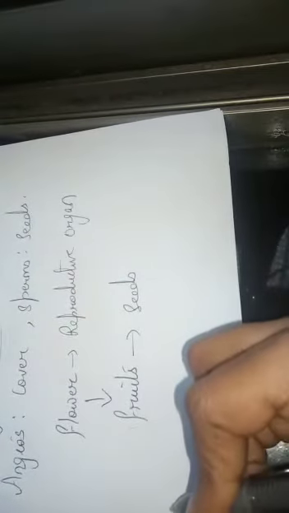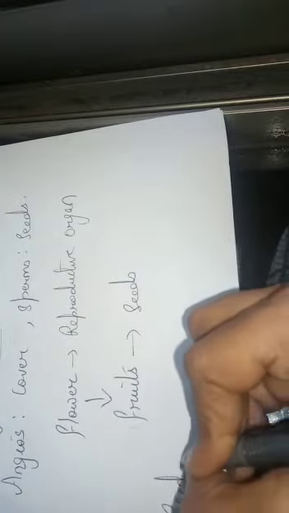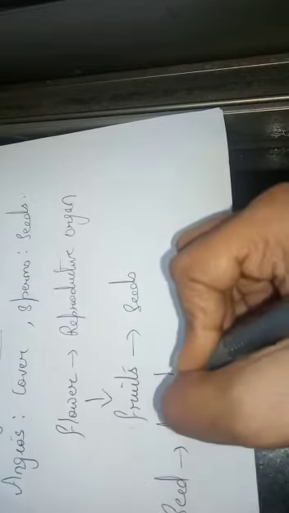The seeds which can be divided into two equal halves are called dicotyledons. And the seeds which cannot be divided into two halves are called monocotyledons.